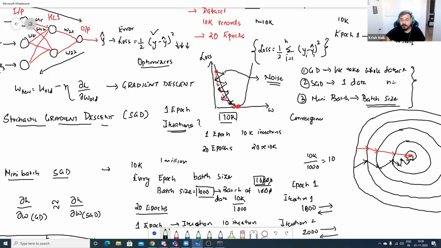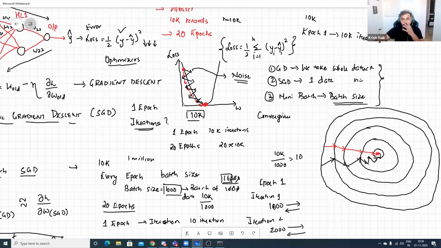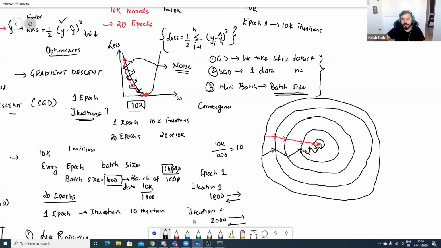we'll be having much noise followed by mini batch. Yes, stochastic gradient descent, SGD will be having more noise, because every time we are just taking one record. So sometimes for stochastic gradient descent, the curve may be something like this. See, for stochastic gradient descent, it may be something like this. It may be like this, and finally we are reaching like this or at this particular point. Okay. But this is with respect to gradient descent, this is with respect to SGD mini batch. This is with respect to SGD.